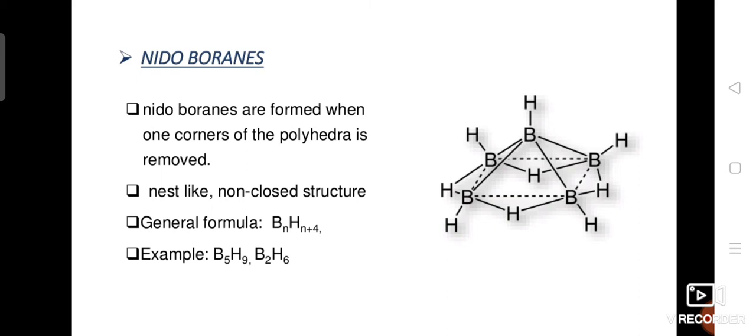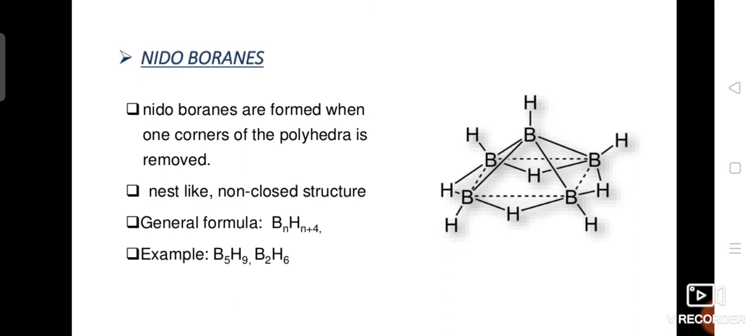Nidoboranes are formed when one of the corners of the polyhedron is removed. Nidoboranes have a nest-like structure and the general formula BnHn+4. Examples are B5H9 and B2H6. Nidoboranes have n+2 electron pairs, where n is the number of boron atoms present.